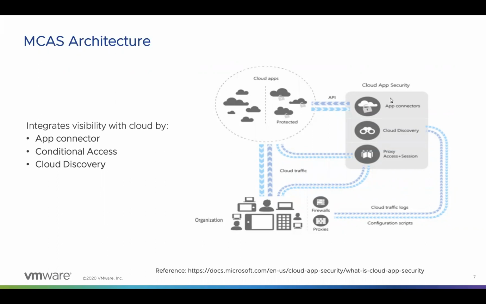Next is Cloud Discovery. This one uses traffic logs, for example firewall logs, to dynamically discover the cloud apps used by the organization. Once the apps are discovered, we can actually see the traffic volume across the internal IP addresses and users accessing them on an ongoing basis. For the discovered apps, we can also do a risk assessment based on the information collected by MCAS. And we can also identify whether we need to sanction, unsanction, or block the apps. Next method is the conditional access app control method.